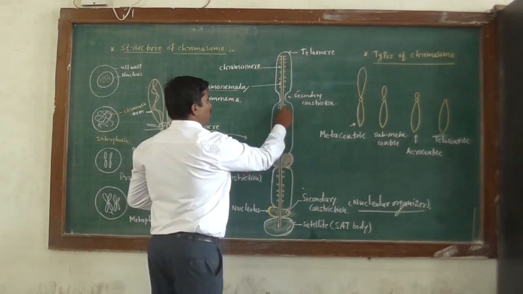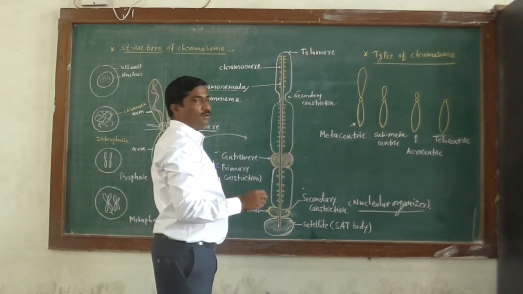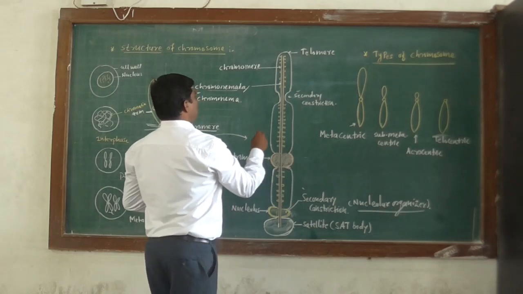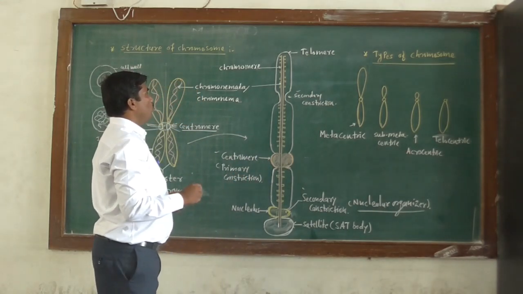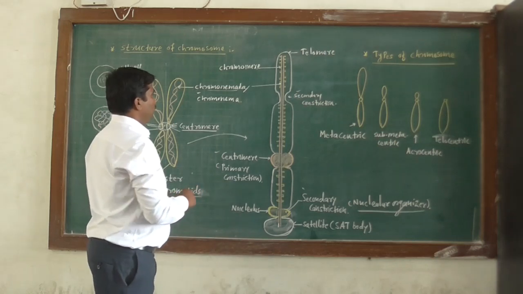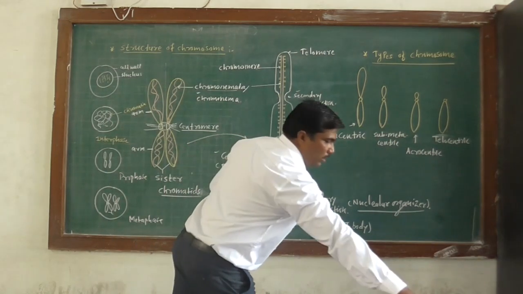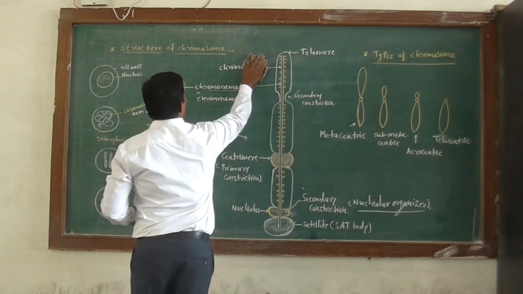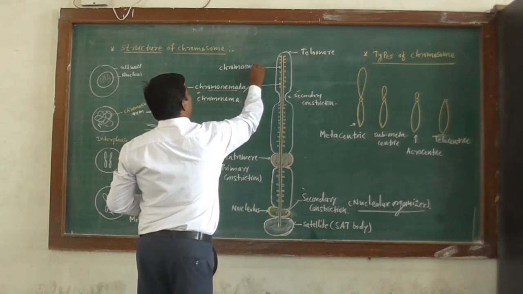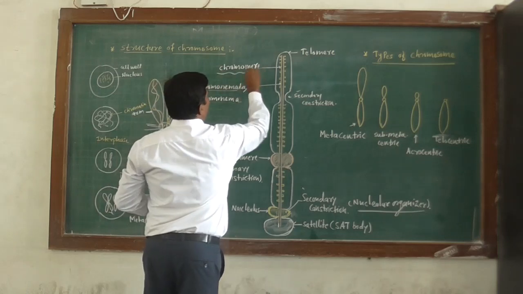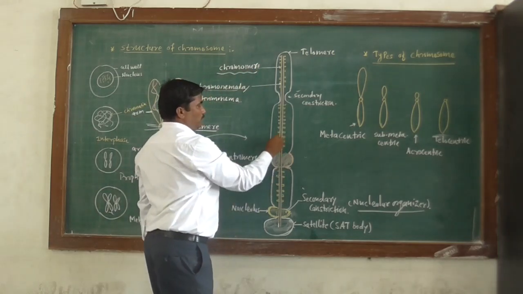See, these are the granular bodies present on the chromonemata. These granular bodies are known as chromomeres. So what is a chromomere?